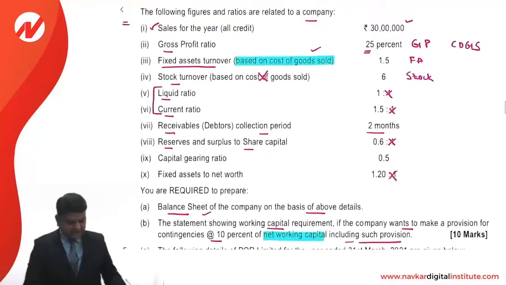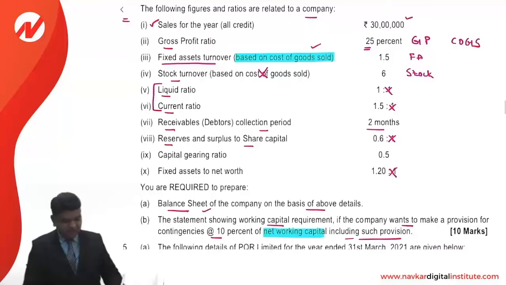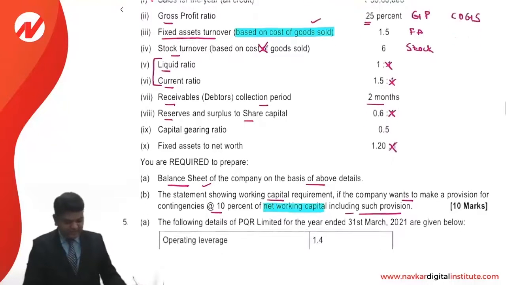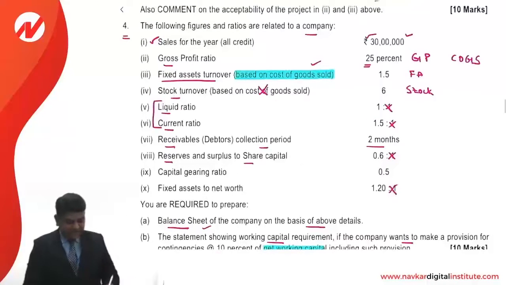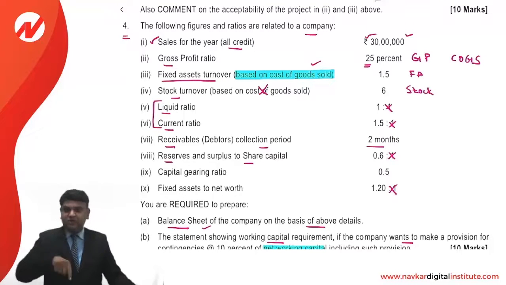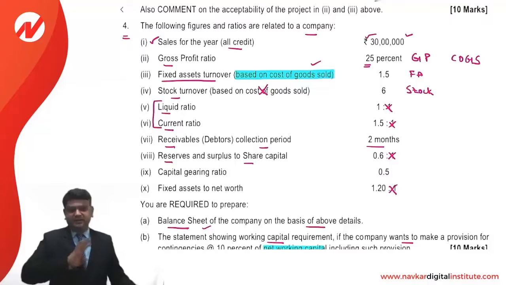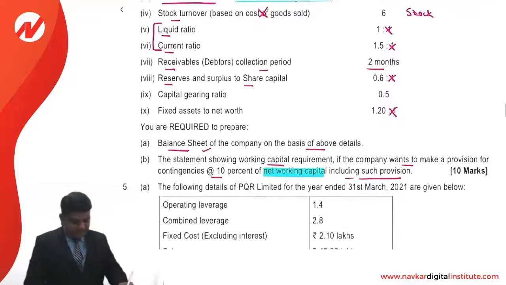Average collection period is provided to us as 2 months. Do you have the sales value? Yes. Whatever sales value is provided to us in the example is given specifically as on credit. Even if such clarification would not have been given, we would make that assumption. So that will be useful to compute the debtors.